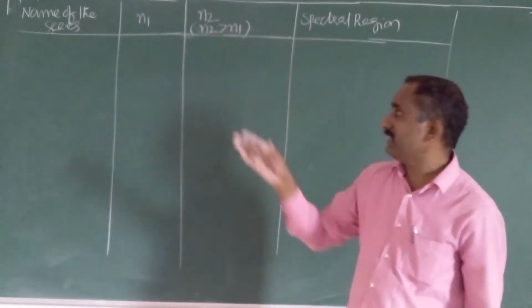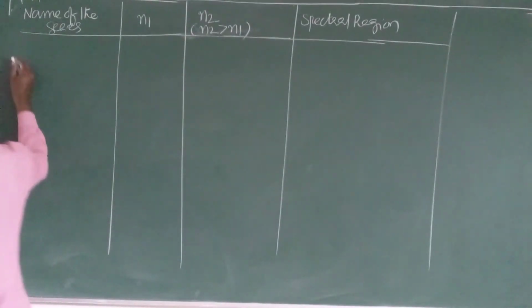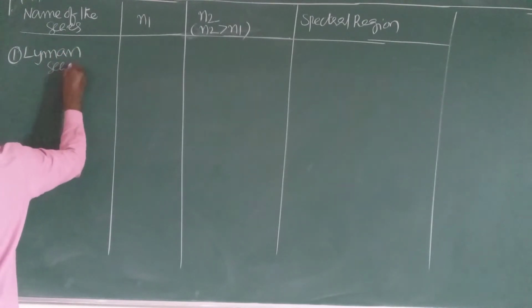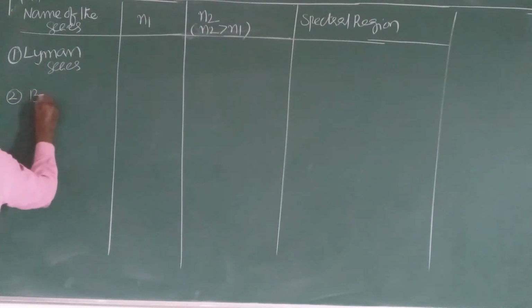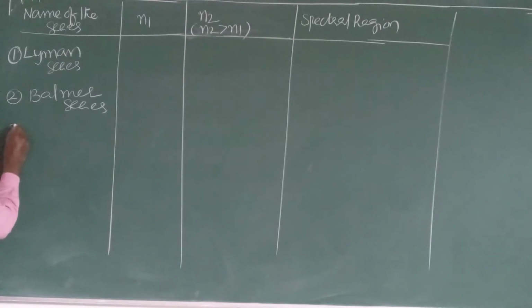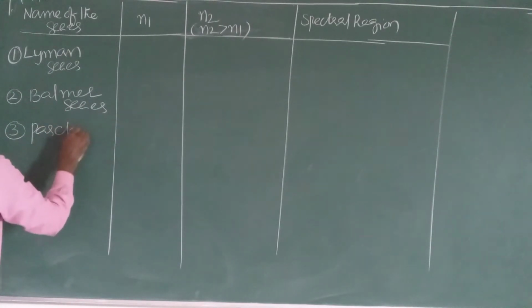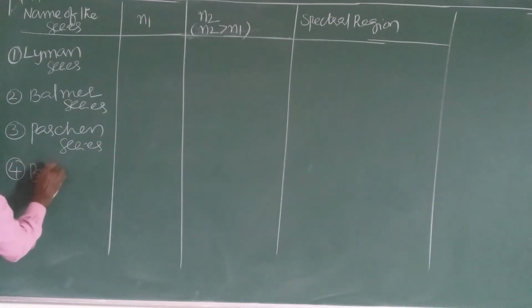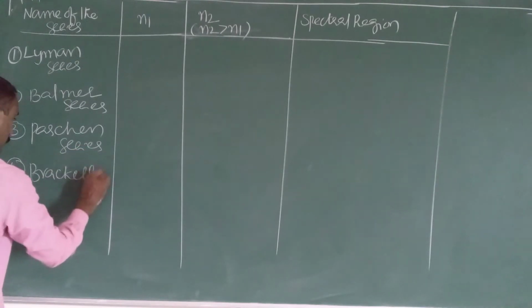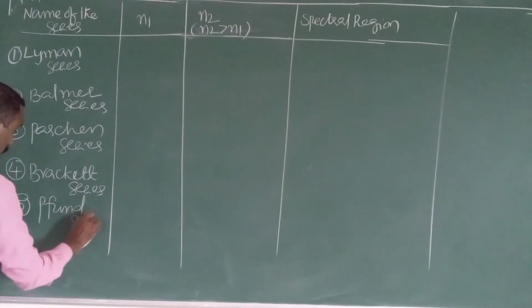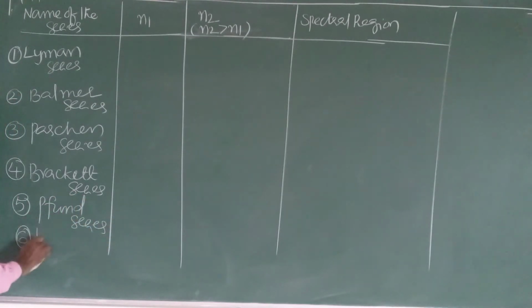In the order of the scientists, the series names are: first Lyman series, next Balmer series, next Paschen series, then Brackett series, Pfund series (the 'P' is silent here), and Humphreys series.